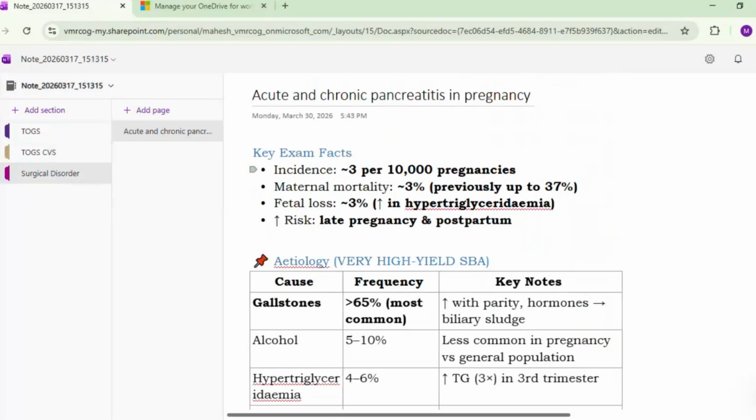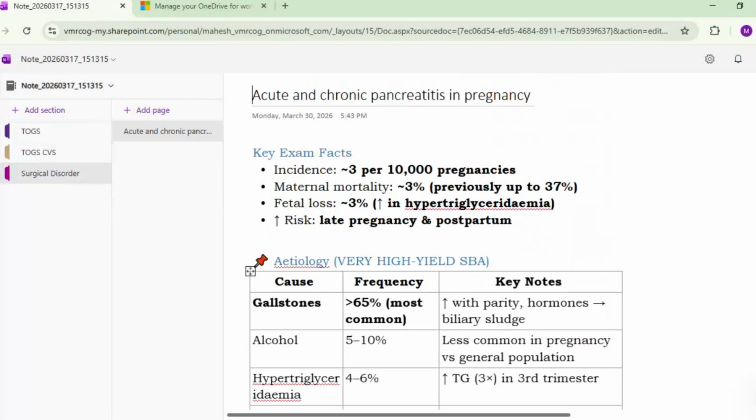Maternal mortality is reduced now. It is 3%. Initially it was 37%. Okay. Fetal loss is around 3%. And this is mainly increased in patients who have hypertriglyceridemia. Increased risk of pancreatitis is in late pregnancy and the postpartum.